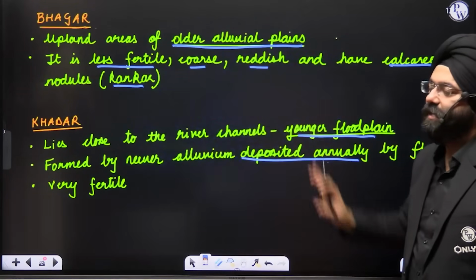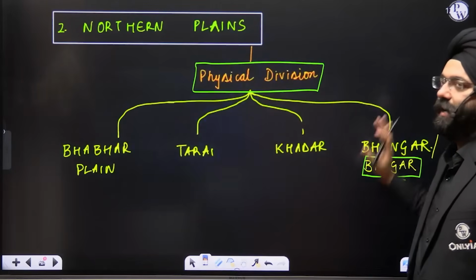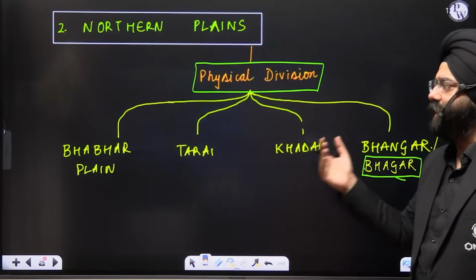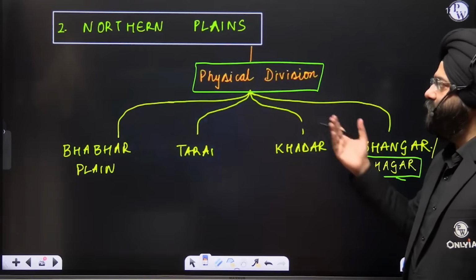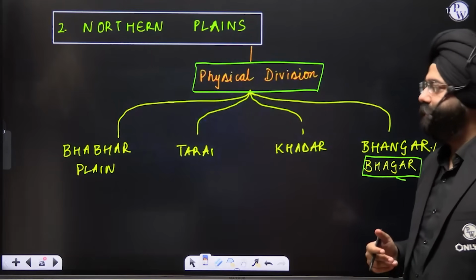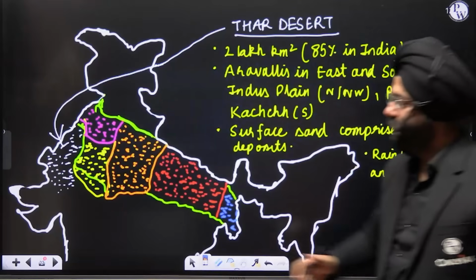So this is again a division that we have done. This division was based on the physical division. These are the four categories you can be asked, and very often this question is asked in the examination, particularly the prelims. It can be asked in the mains also based on the physical or the regional divisions. Let's move ahead. Next comes the Thar Desert.